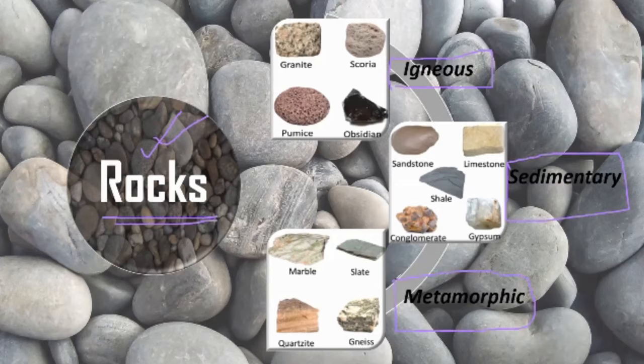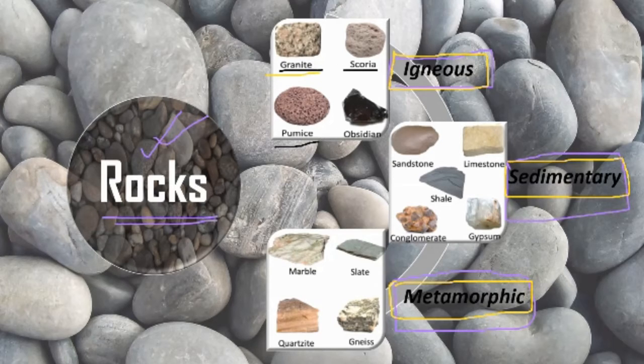Okay, now what are igneous rocks? Igneous rocks are those rocks which are formed from molten lava. Okay, sedimentary rocks are those rocks which are formed from sediments, and metamorphic rocks result from a huge amount of heat and pressure, right? Now some examples of igneous rocks are present here. We can see granite is an example, scoria is an example, pumice, a very light stone, is an example, and obsidian is an example, right? These are the examples of igneous rocks.